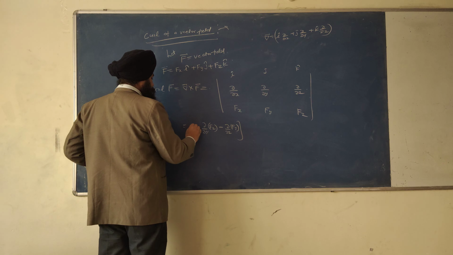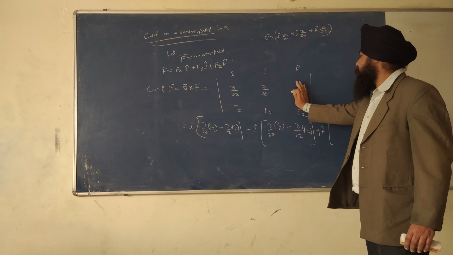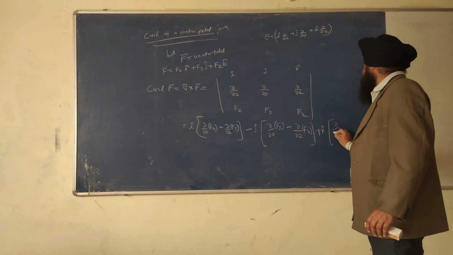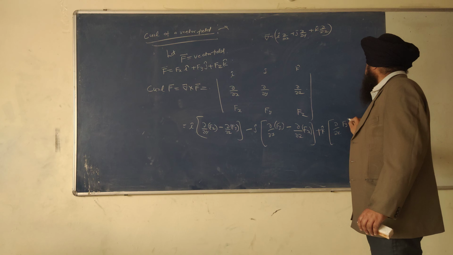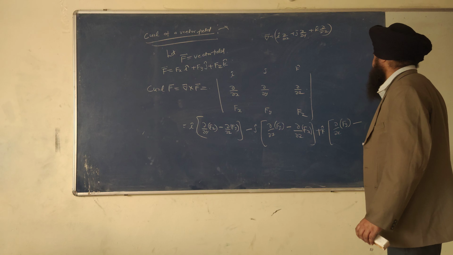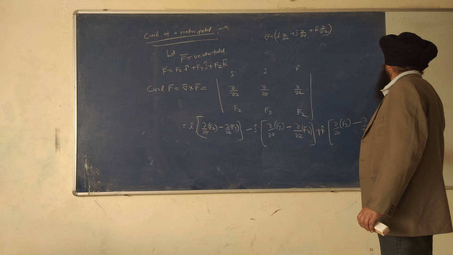For minus j cap, what's the answer? Take the determinant of this: ∂/∂x of Fz minus ∂/∂z of Fx. And for plus k cap, what's the answer? ∂/∂x of Fy minus ∂/∂y of Fx.